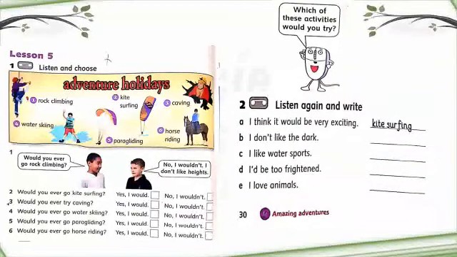I'm afraid of caving. I don't like it. So would you answer, I would or I wouldn't? Would you go water skiing? I don't like water skiing. No. I fear water. Okay, I feel fear of water.